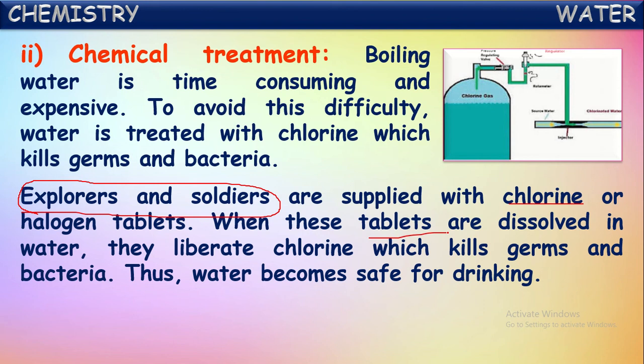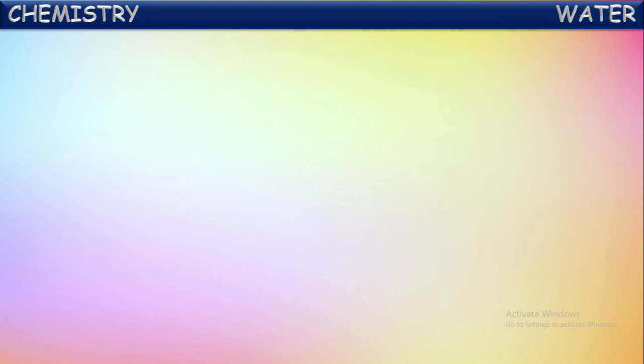Then it liberates chlorine gas, and that chlorine gas will kill the germs and bacteria present in that water. In that way, water becomes safe for drinking. This process of purifying water by passing chlorine gas into it so that it kills the germs and bacteria is called chlorination. Okay, it is one of the techniques for making water safe for drinking.